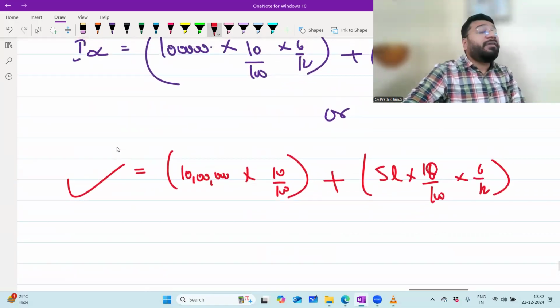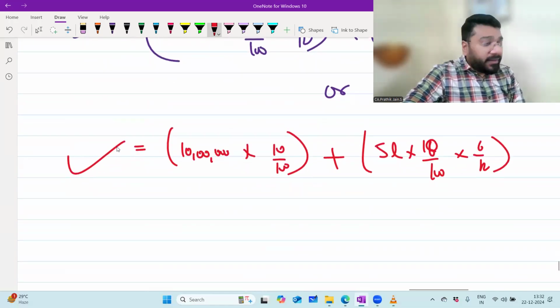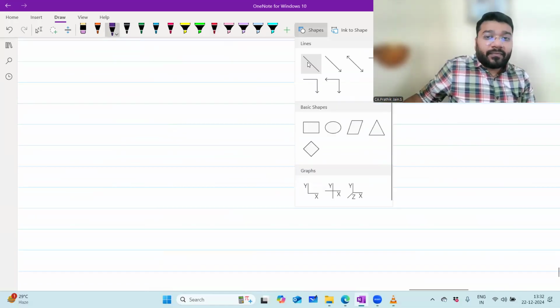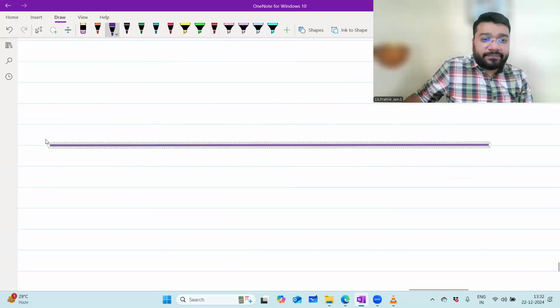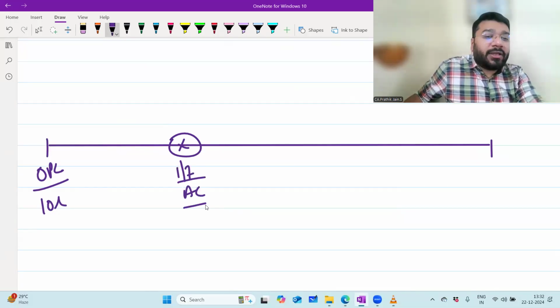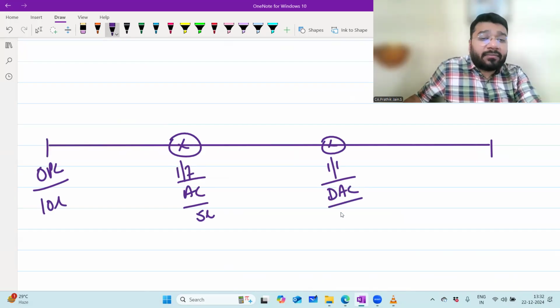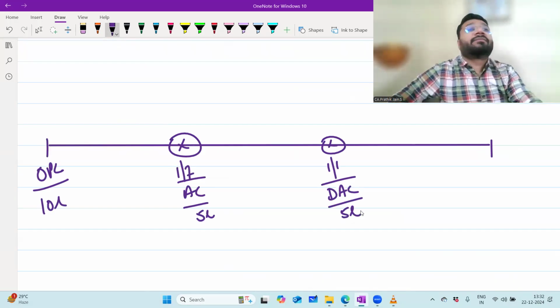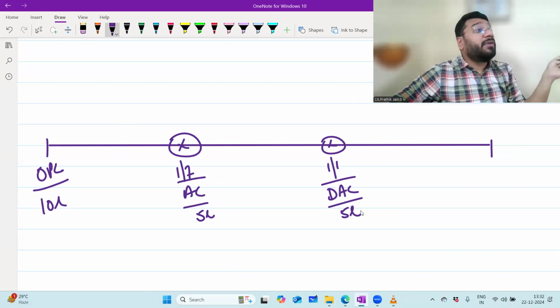But the problem comes when you have a drawing against capital item. You don't believe me? We'll do it here. Same question, different twist. Opening capital on 1/4, 10 lakh. On 1 July, additional capital, 5 lakh. On 1 January, drawing against capital, 5 lakh. What is the meaning of drawing against capital? Drawing means withdrawal of money, and the withdrawal you've done is from your capital.